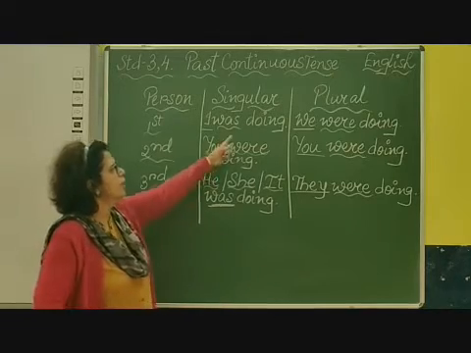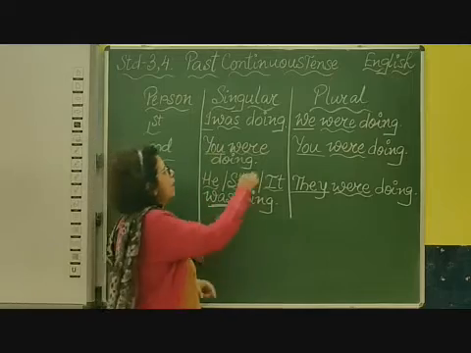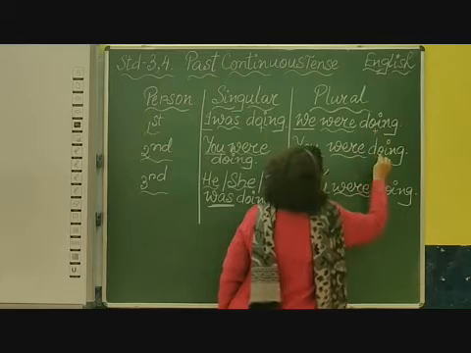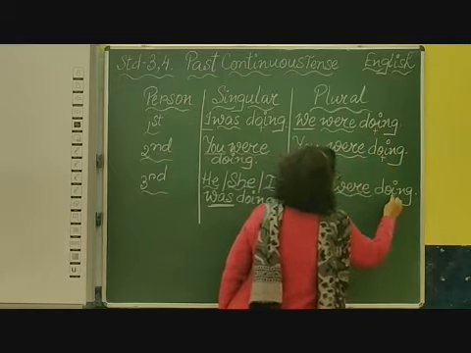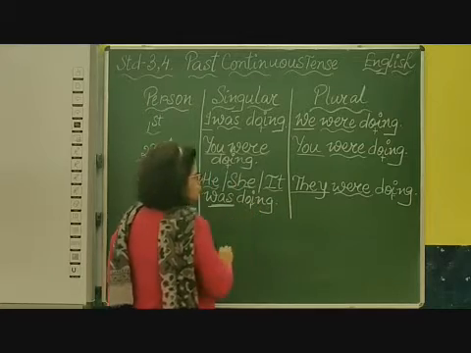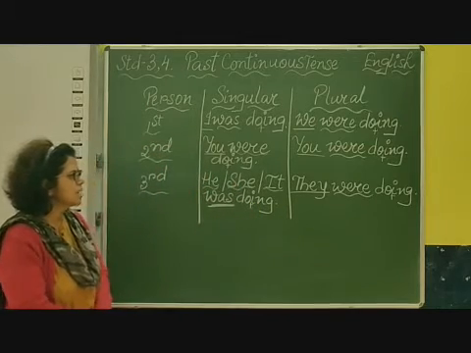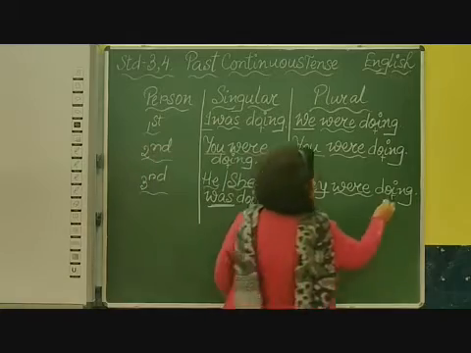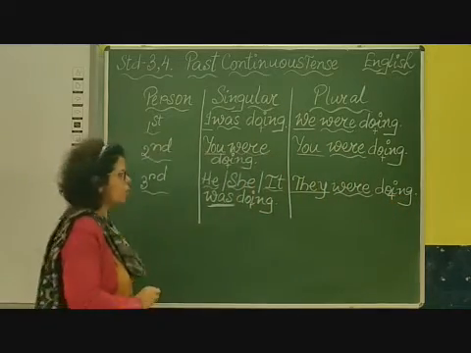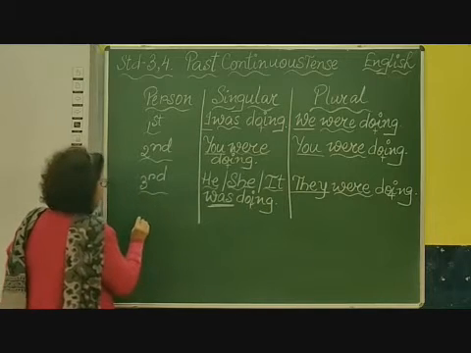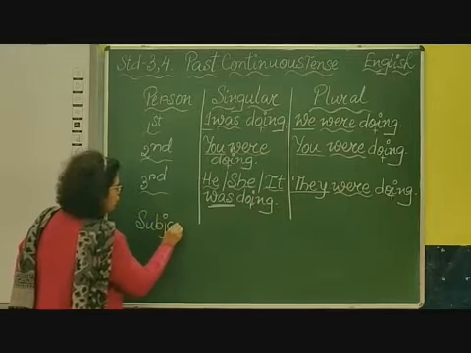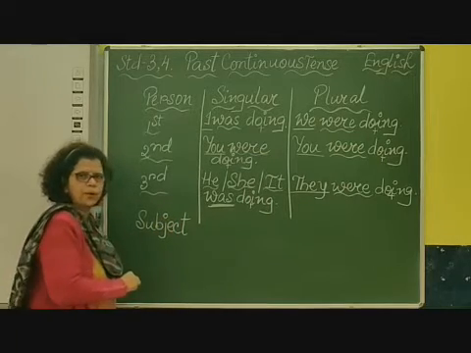Now you can see the verb do. Everywhere I have added do plus ing. Whichever verb you take, you have to add ing in the continuous tense. So in continuous tense, we add ing with the verb. So our rule is that we use first the subject, and we have to be careful that the subject is singular or plural.